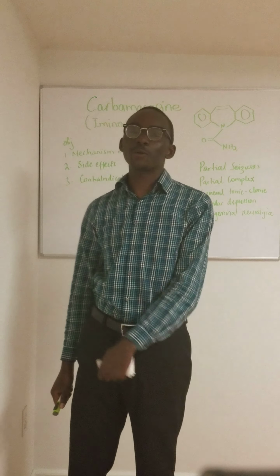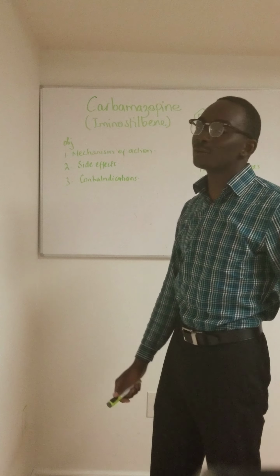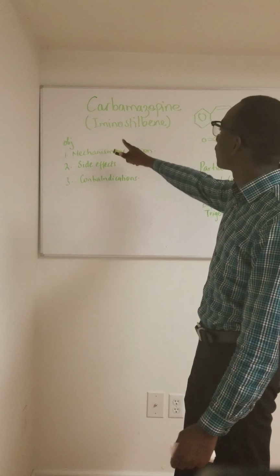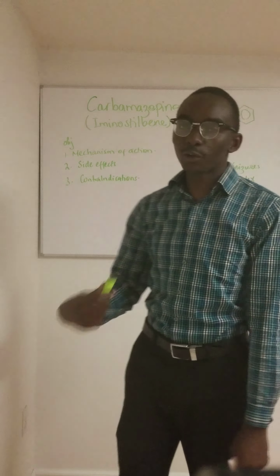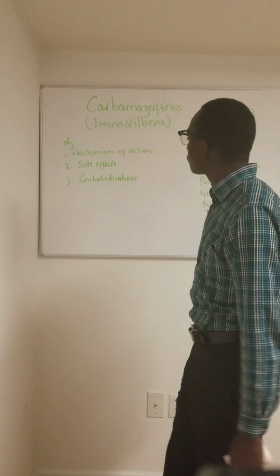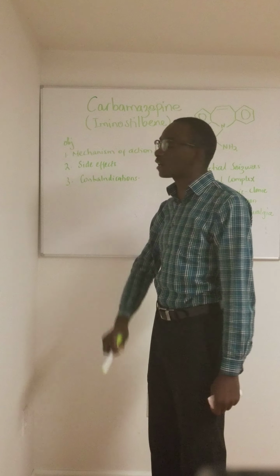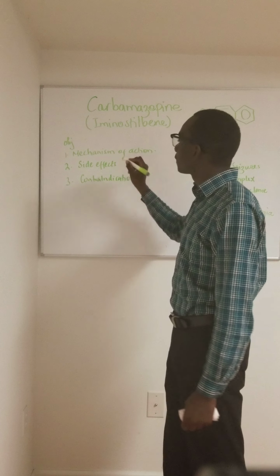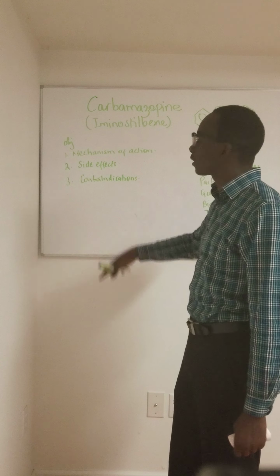In this section, I'm going to be discussing carbamazepine, which falls in a pharmacological group of immunostimulants. So this is a continuation of my anti-seizure drug tutorials. Today's objectives: we shall look at the mechanism of action of this drug, the side effects of the drug, and also some of the contraindications.